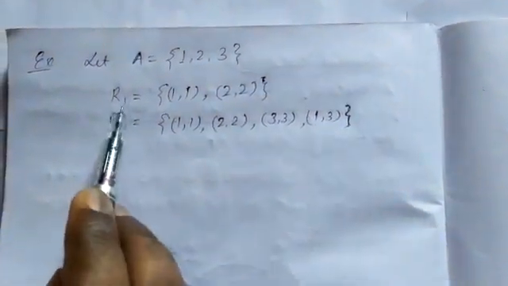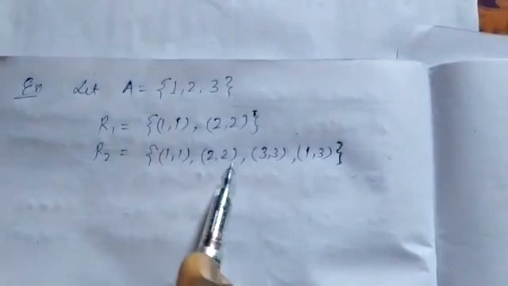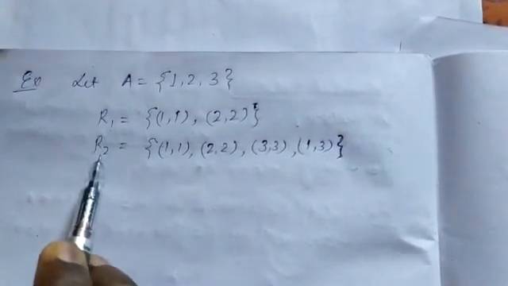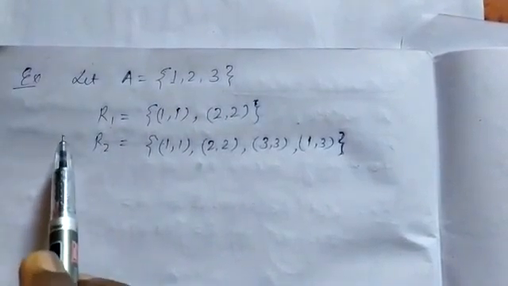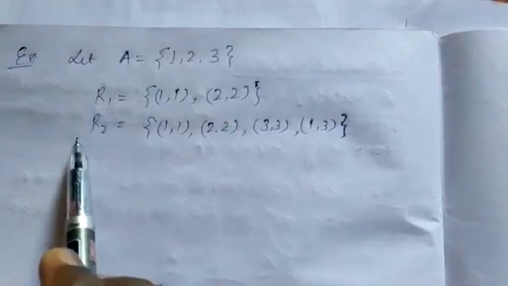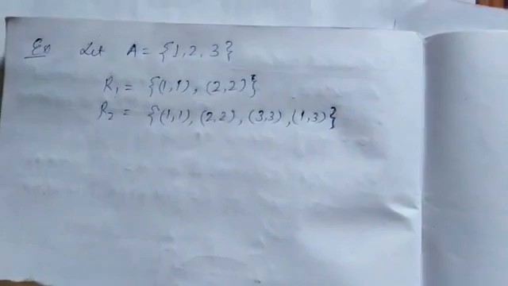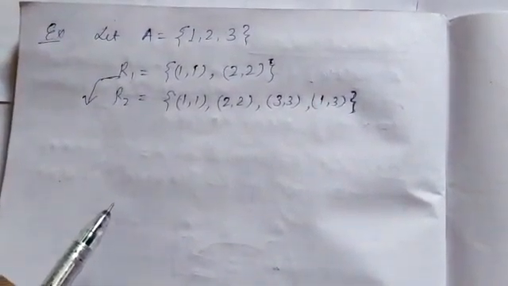In the relation R1, there are only two elements, (1,1) and (2,2), and relation R2 is {(1,1), (2,2), (3,3), (1,3)}. These relations are based on set A. I have to tell which relations are identity relations and which are not. R1. Now see R1. R1 is not identity relation because we apply the definition of the identity relation.